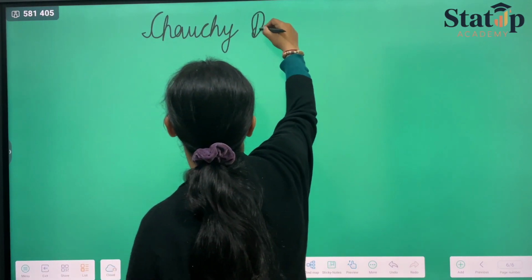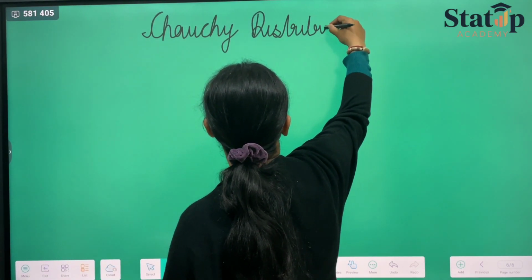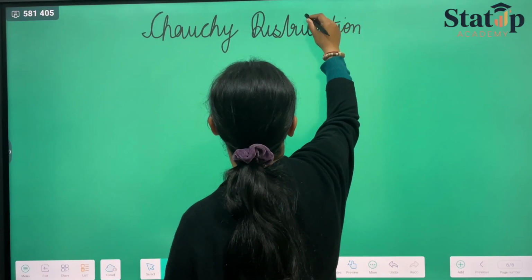Cauchy distribution is a continuous random variable distribution.